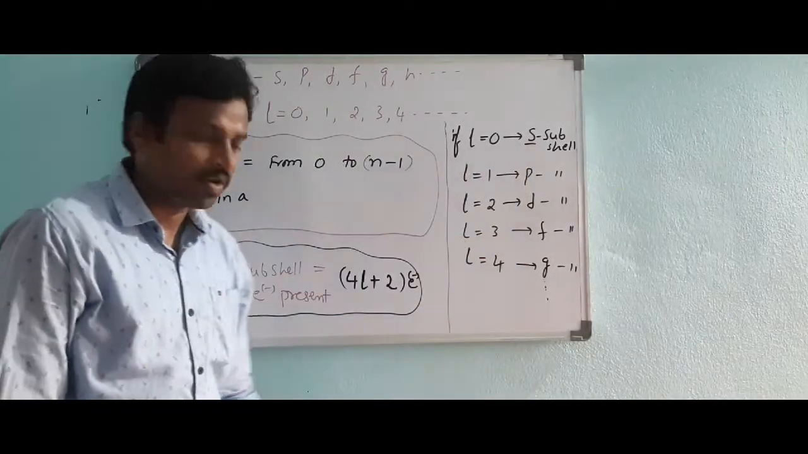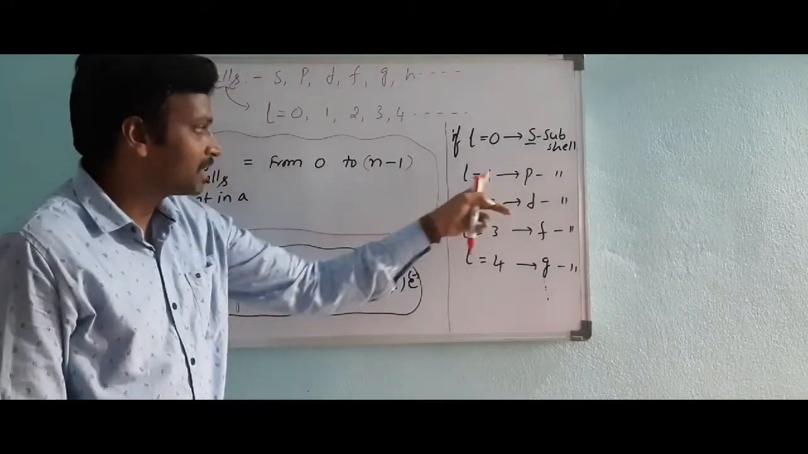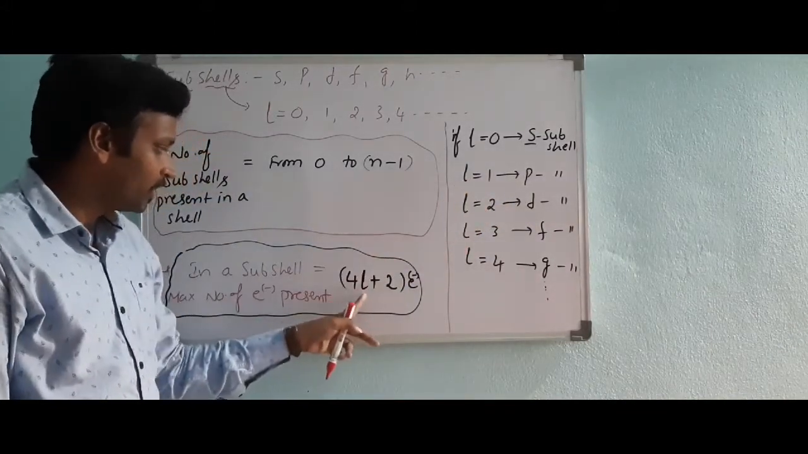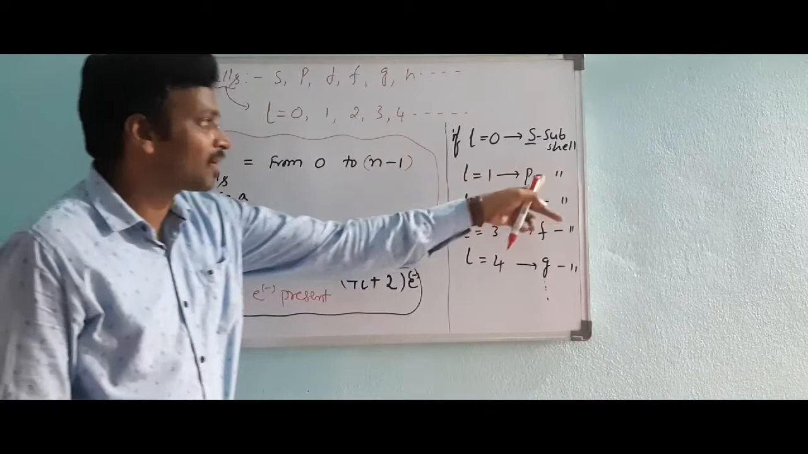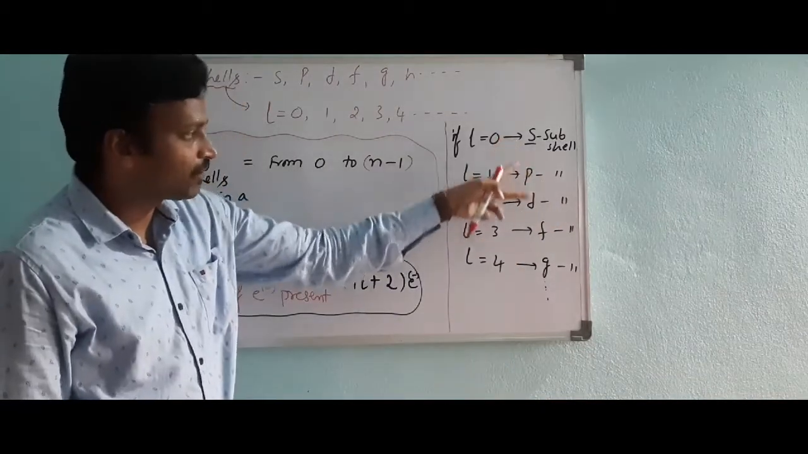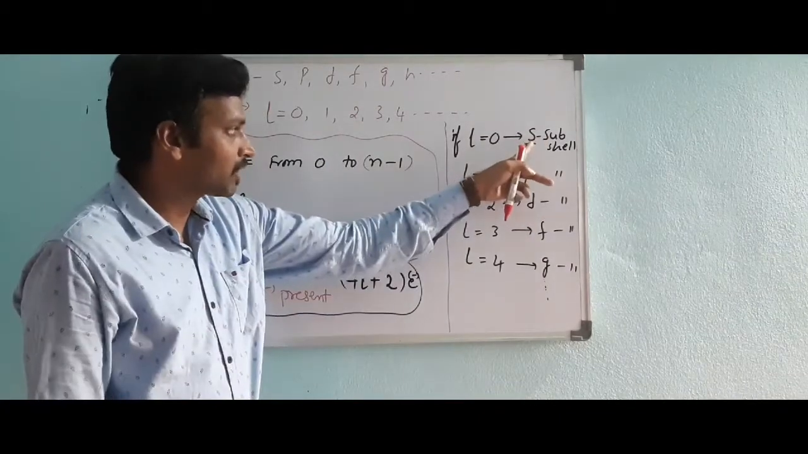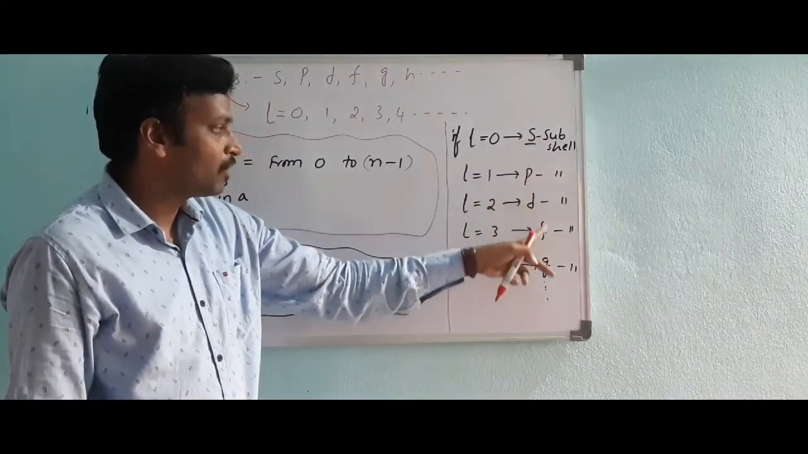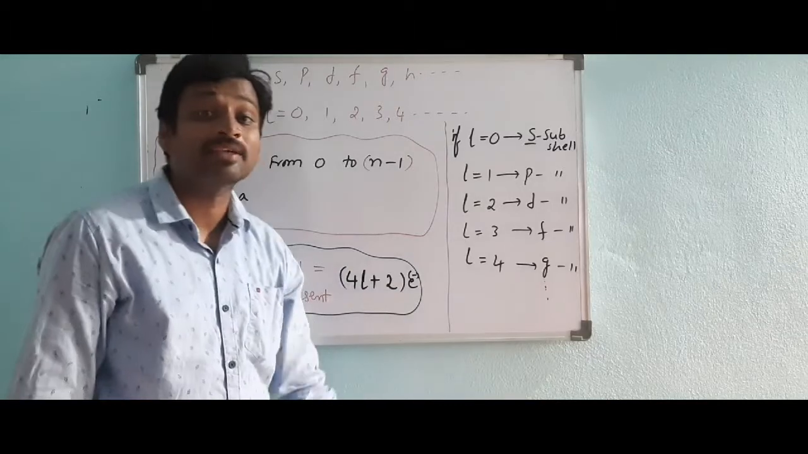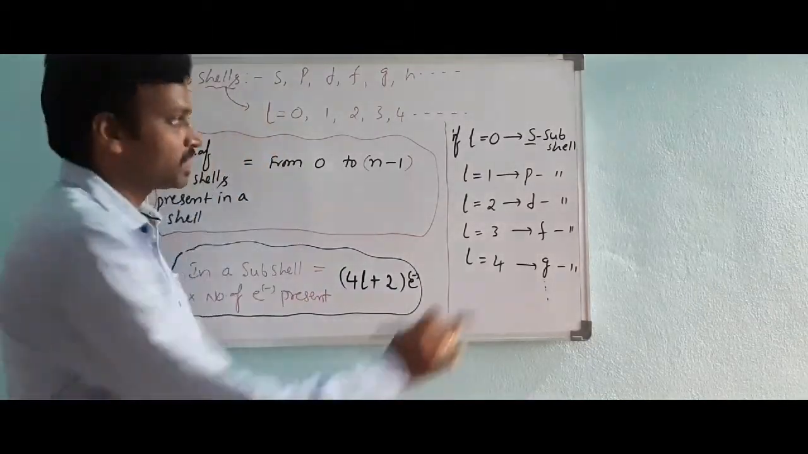The p subshell has how many electrons? p means l value 1. So 4 into 1 plus 2 means 6 electrons are present. 4 electrons is the difference, everybody. Listen carefully. Here 2 electrons, here 6, 10, 14, 18, like that. Just 4 is the difference, starting from 2.